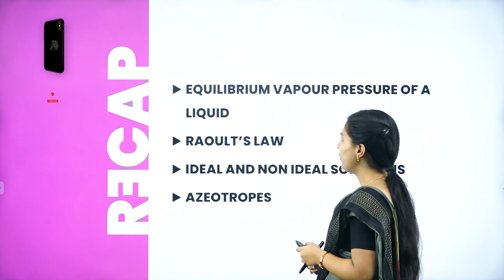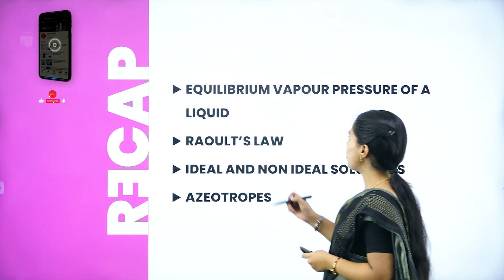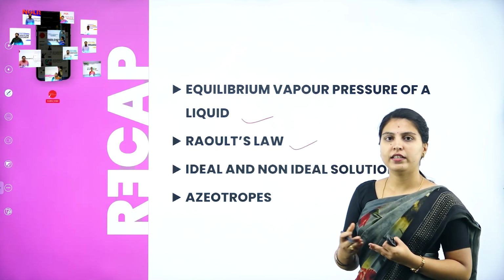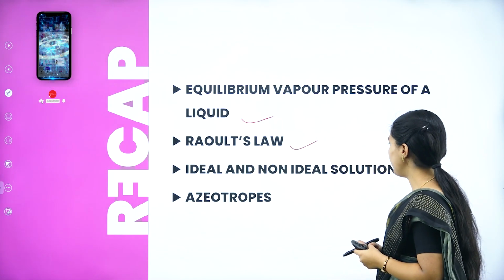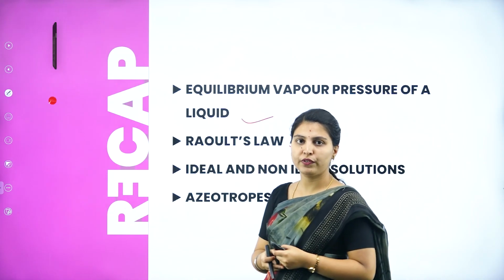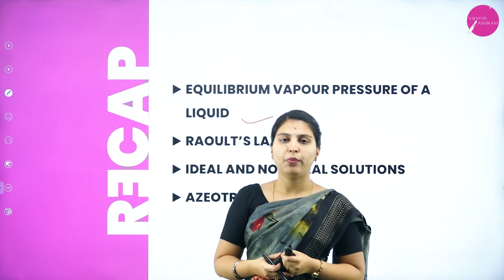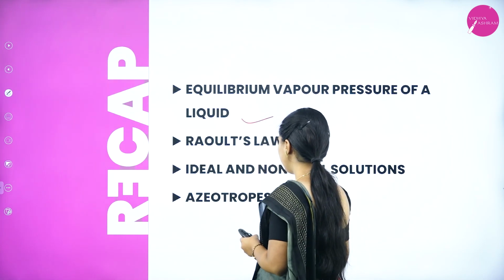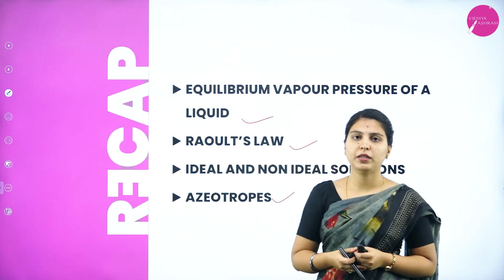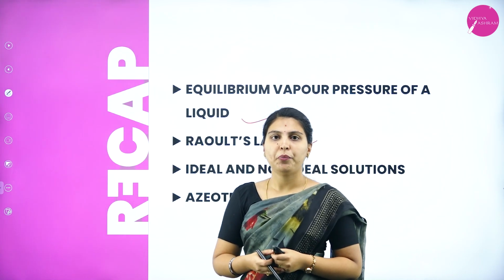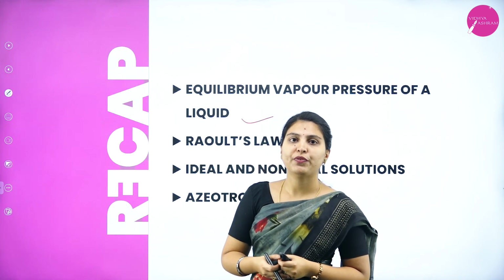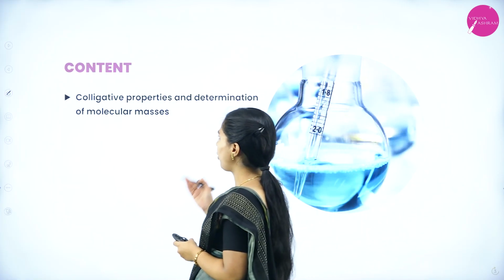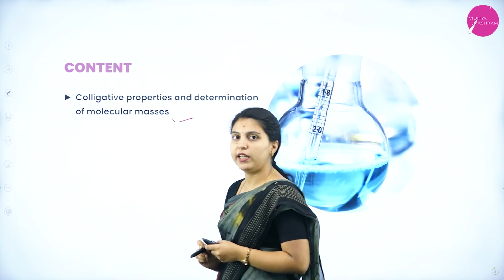In the previous session, we discussed the equilibrium vapor pressure of a liquid, and in that, Raoult's law and Henry's law as a special case, ideal and non-ideal solutions. In non-ideal solutions, we saw solutions with positive deviation and negative deviation, and also azeotropes, those with maximum boiling point and minimum boiling point. These are the contents we saw in the previous session. In today's session, we will discuss colligative properties and determination of molecular masses.